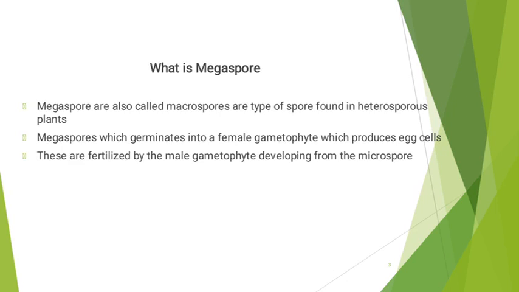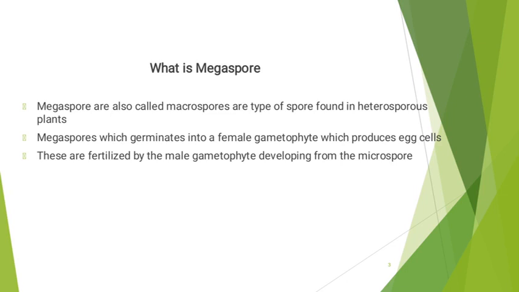What is megaspore? Megaspores are also called macrospores and are a type of spores found in heterosporous plants. The heterosporous plants are those plants producing two different types of spores, the male microspore and a female megaspore. All seed-bearing plants as well as ferns and seedless plants are included in heterosporous plants.